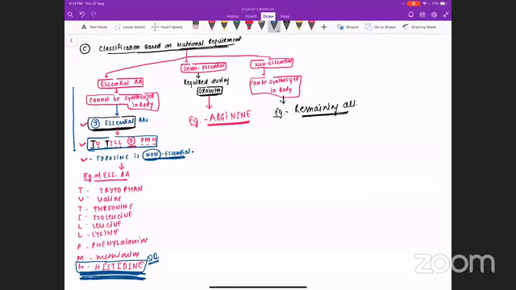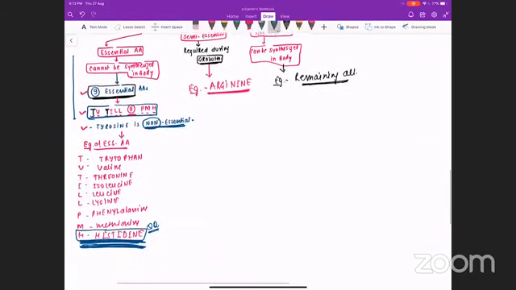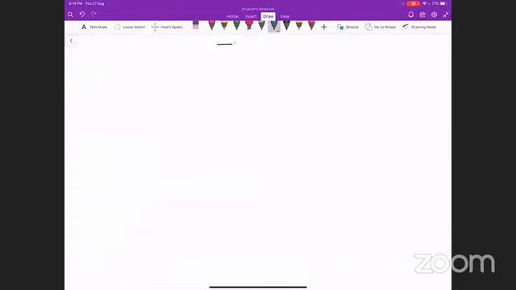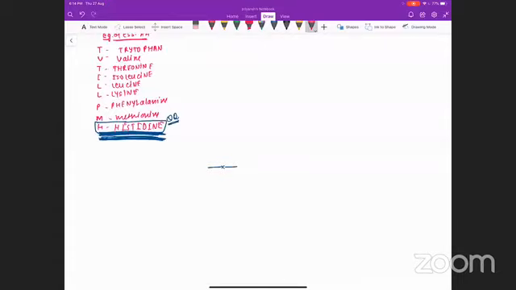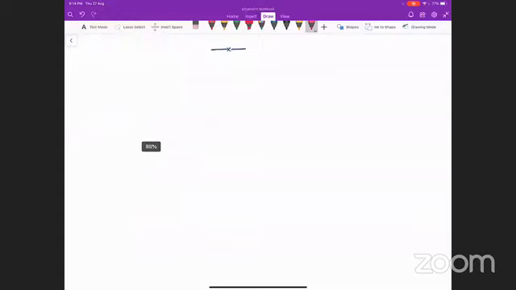Now, once we are clear with this classification based on nutritional requirement, essential, semi-essential, and non-essential, these three classifications are important that we need to understand and remember. See, despite such a vigorous classification, there are some amino acids which do not belong to any class. So there is an ectopic variety of amino acid that is called derived amino acid. You will write a separate category, derived amino acid.